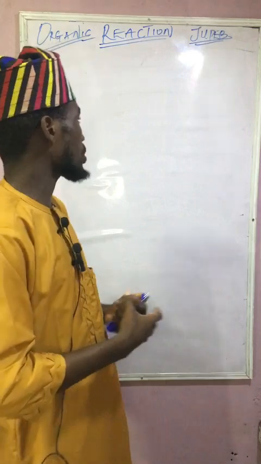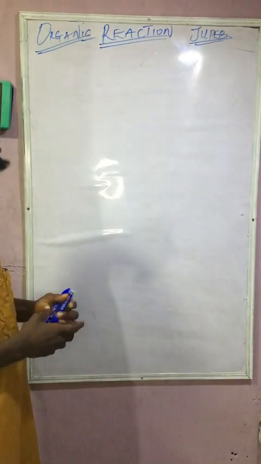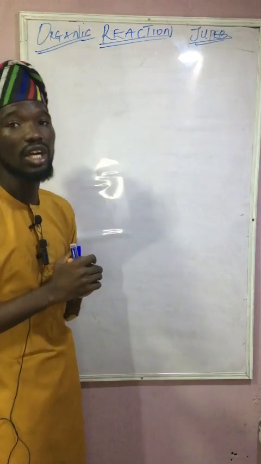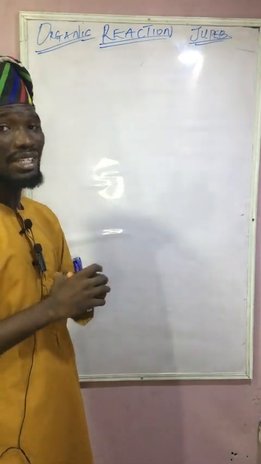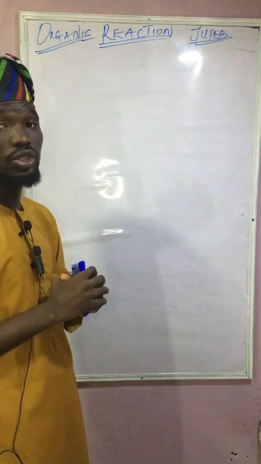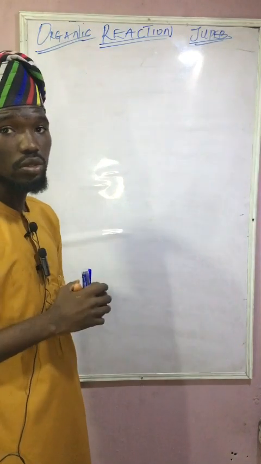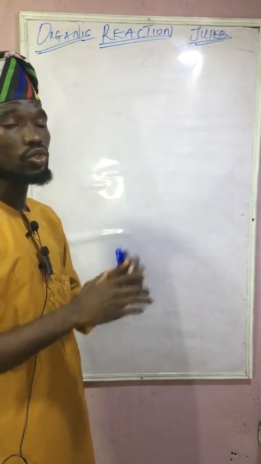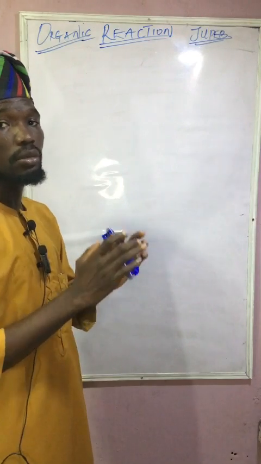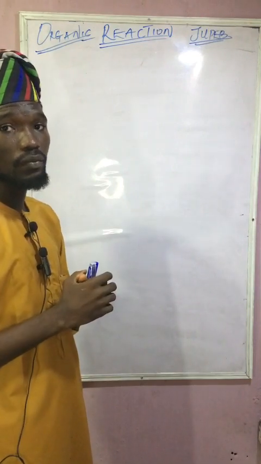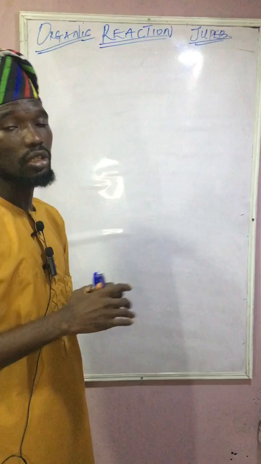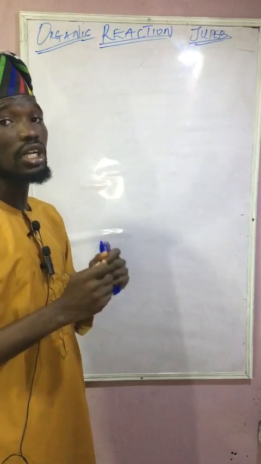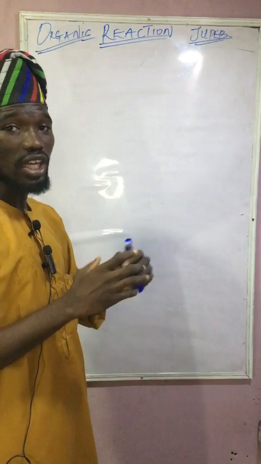So now let's go back to this. What do we have on the board? We have organic reaction based on JUPEB syllabus. What is organic reaction? Pay maximum attention to this class. Organic reactions are those chemical reactions which are undergone by organic compounds.